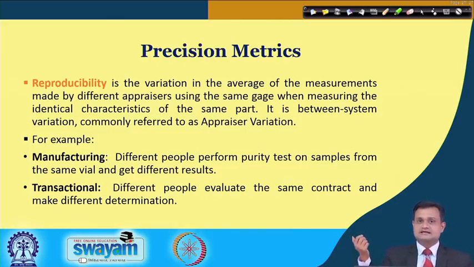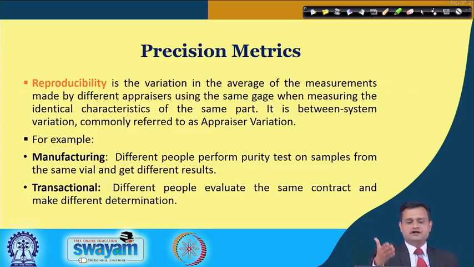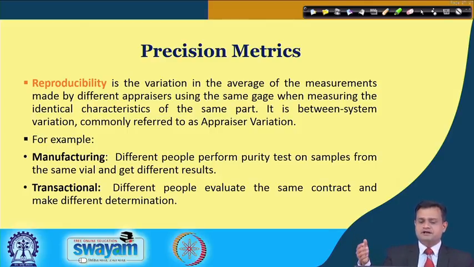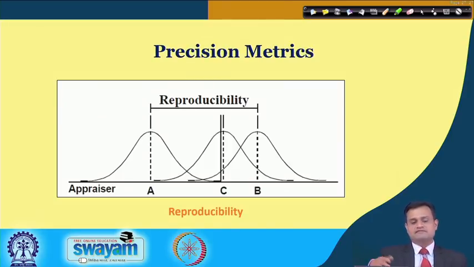So, we can see the example again. Manufacturing: different people perform a purity test on a sample from the same vial and get different results. Transactional: different people evaluate the same contract and make different determinations. You can very well see there are three appraisers, A, B and C. There is a variability, and that is why the average measured value also shows a difference.